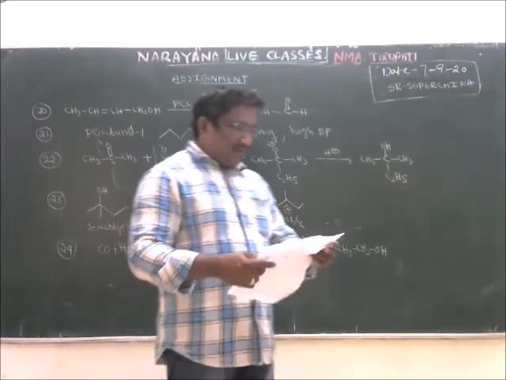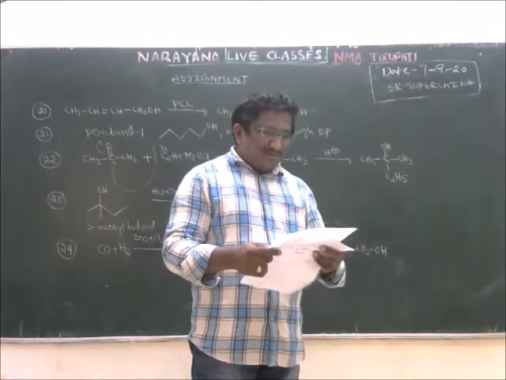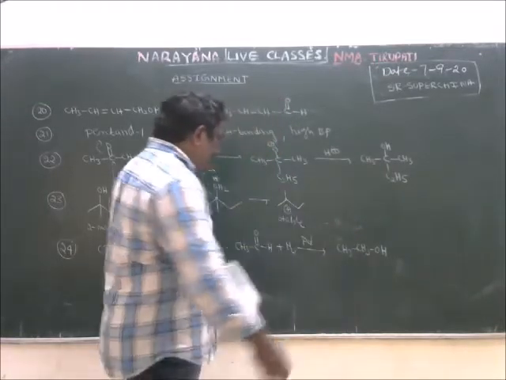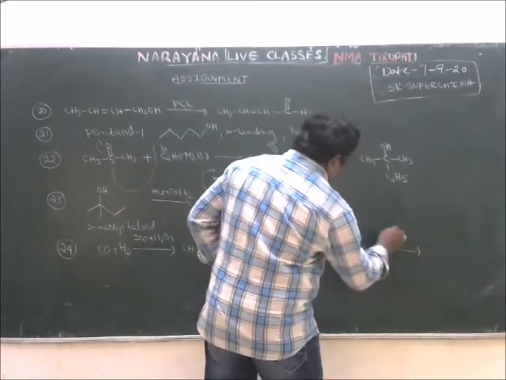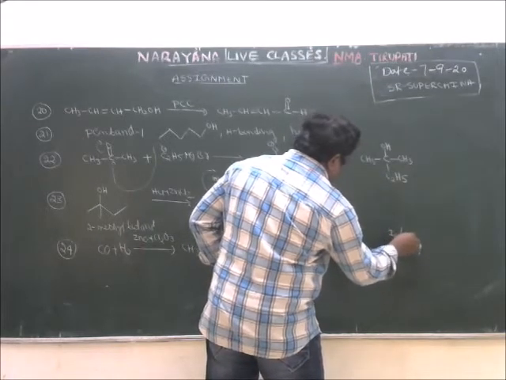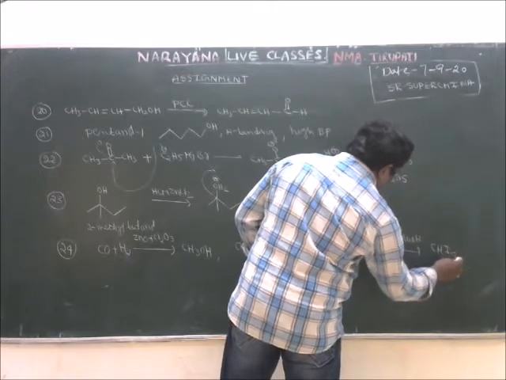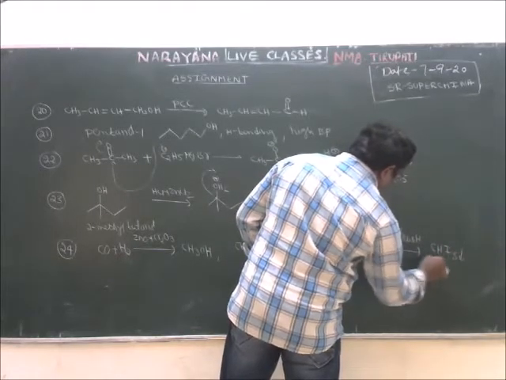X and Y are homologs, right? Both X and Y produce yellow crystals of iodoform with I2/NaOH. This is the wrong statement. Why? Because ethyl alcohol, when treated with I2 in the presence of NaOH, will give the iodoform test, yellow crystals of iodoform.